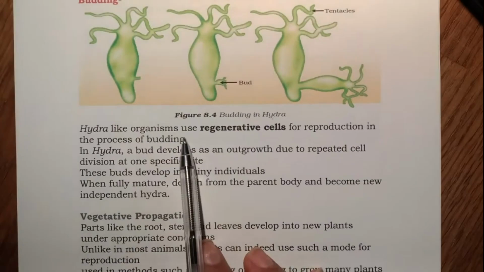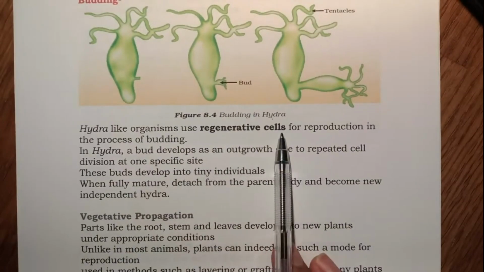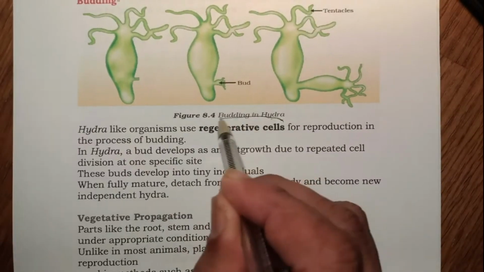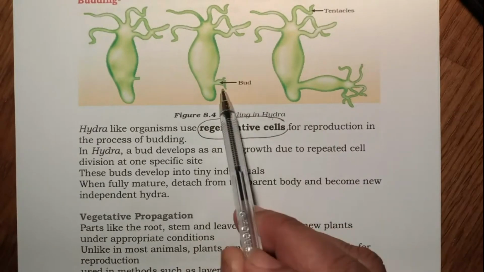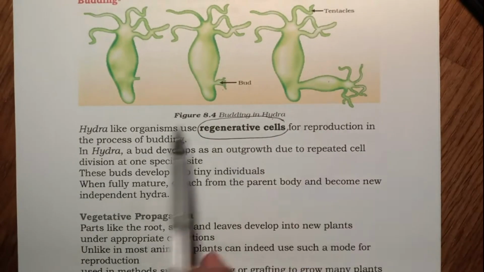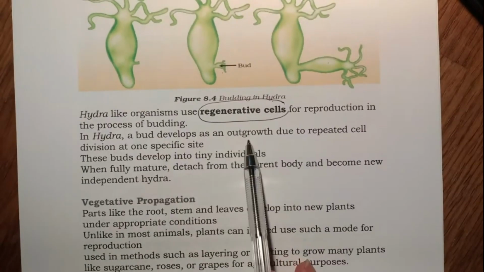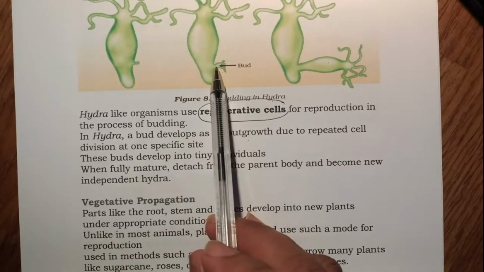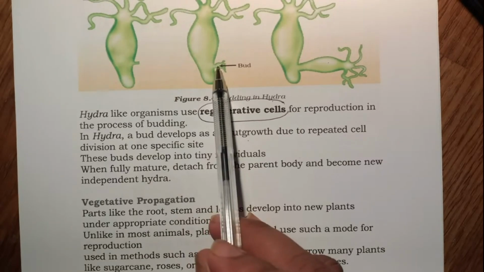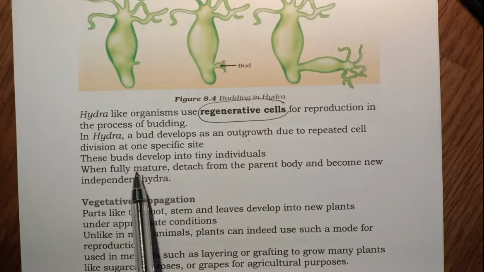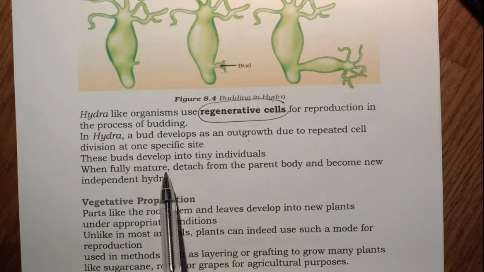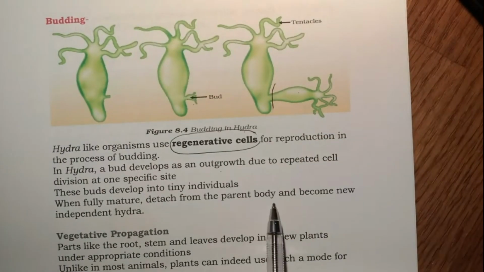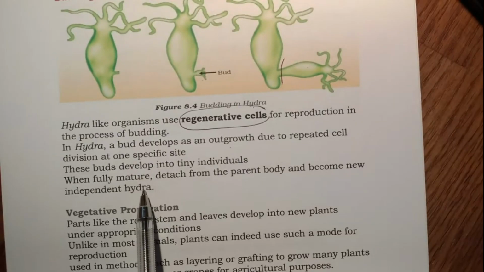So Hydra-like organisms use regenerative cells for reproduction in the process of budding. In Hydra, the bud develops as an outgrowth due to repeated cell division at one specific point. So regenerative cells will proliferate, and that bud will develop into a new tiny individual. When fully mature, it detaches from the parent body and becomes a new independent Hydra.